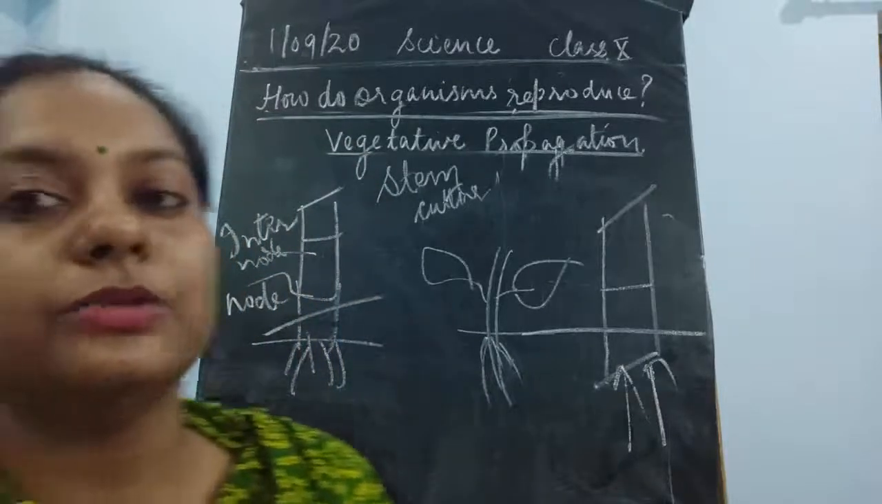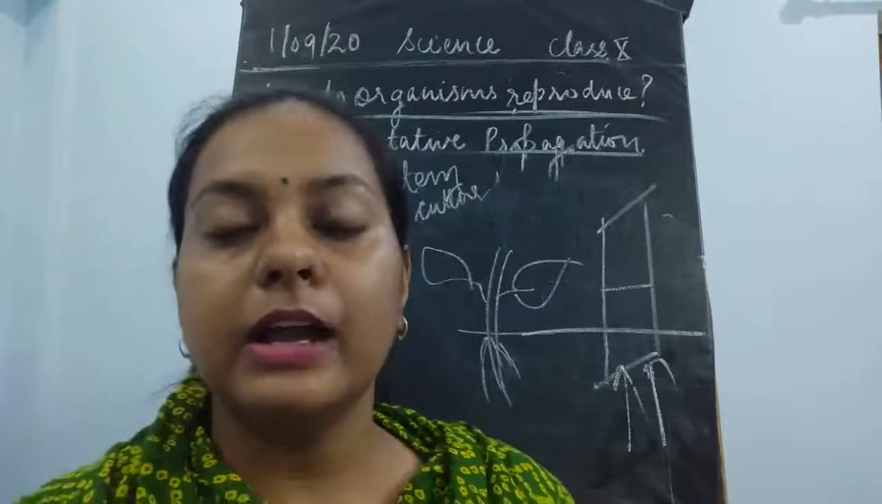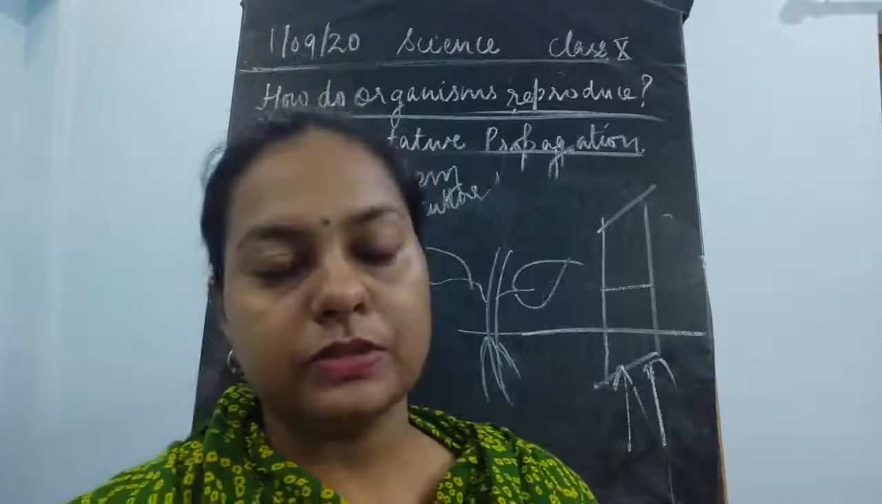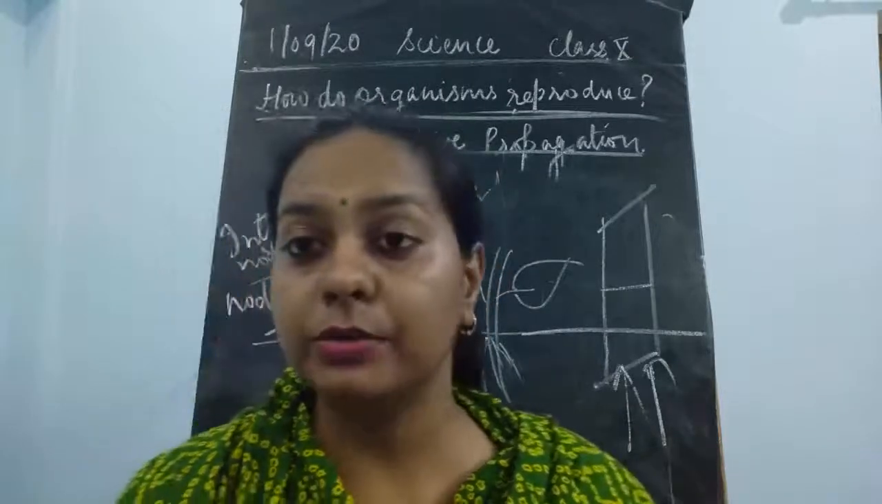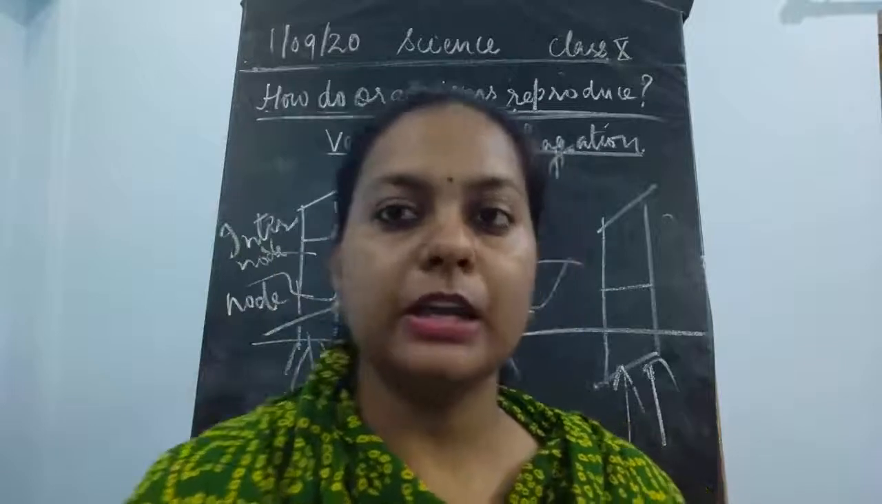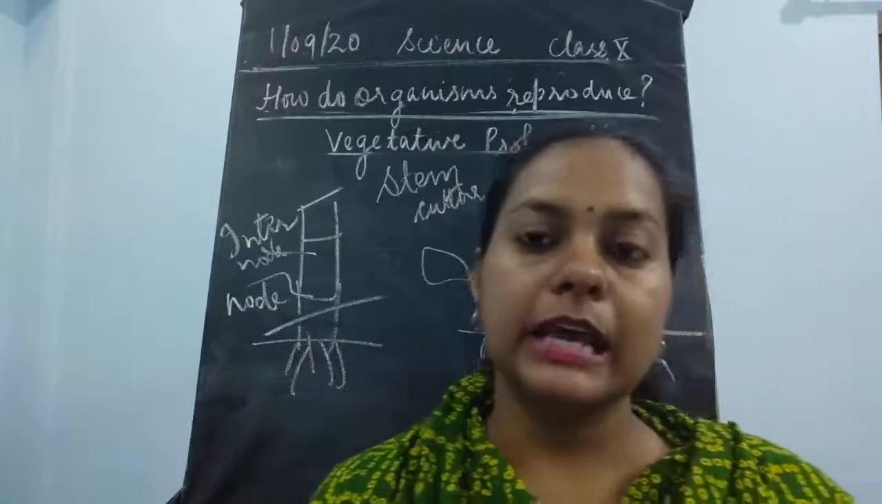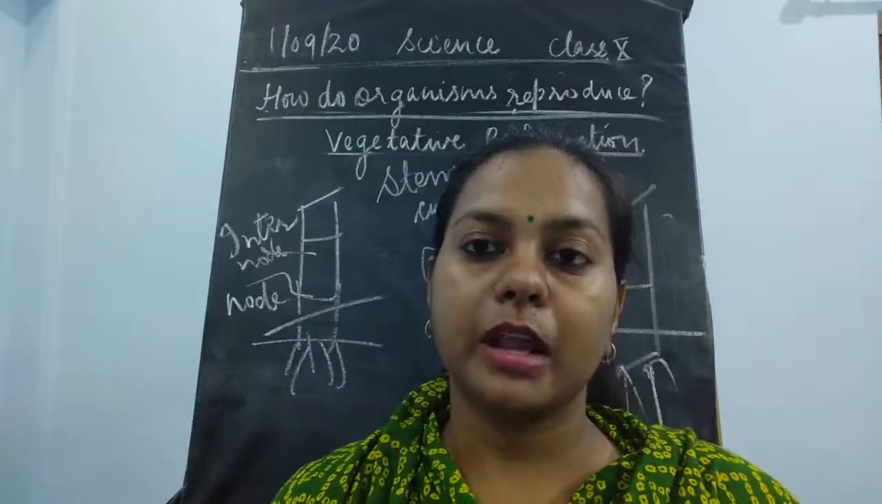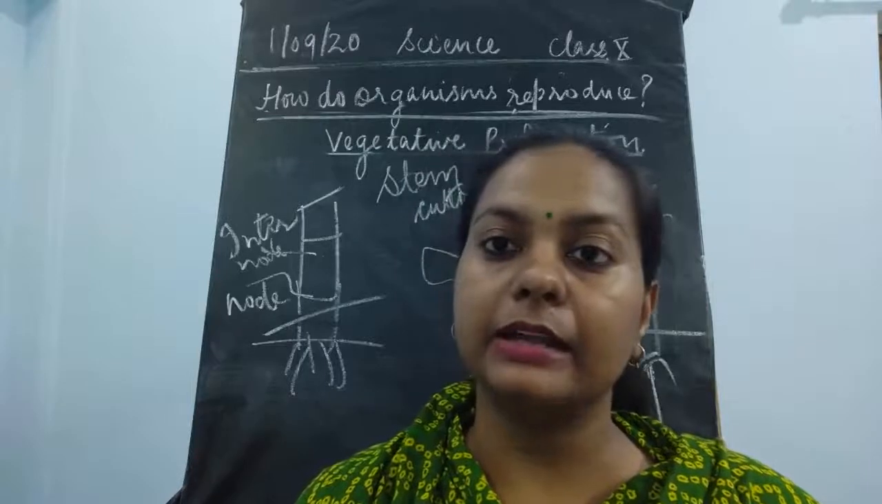So this was about the stem cutting, children. The other two methods, layering and grafting, are still left. I'll discuss both these topics in the next class. So in today's class we have discussed the methods of vegetative propagation, where we have seen all the methods of natural vegetative propagation which take place in the different roots and stems. One was still left, that is in the leaves.